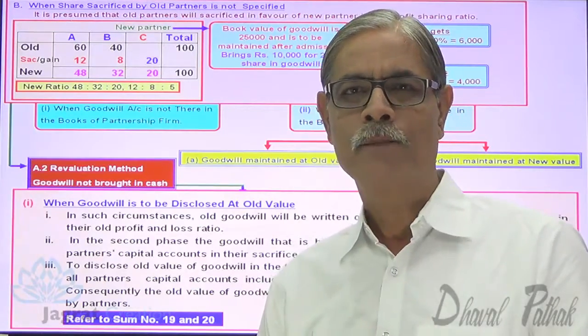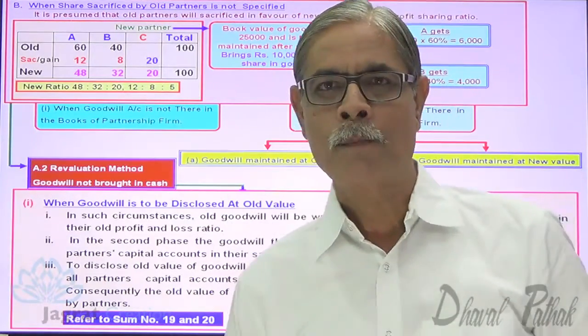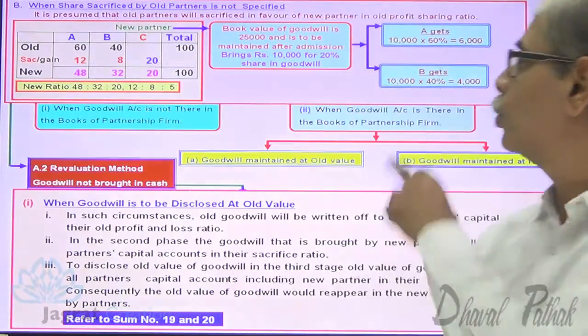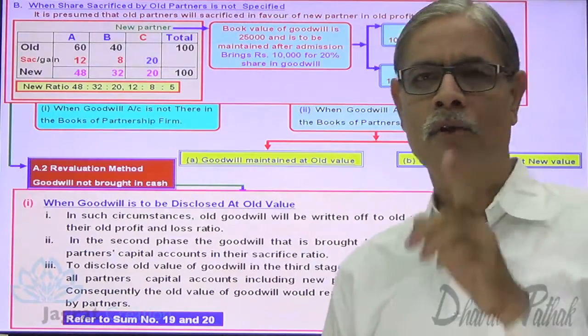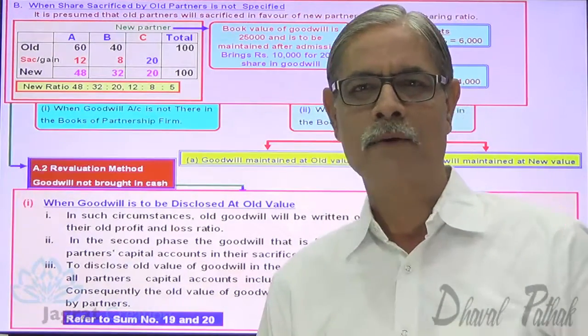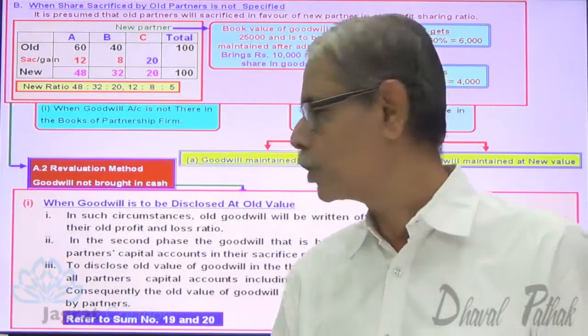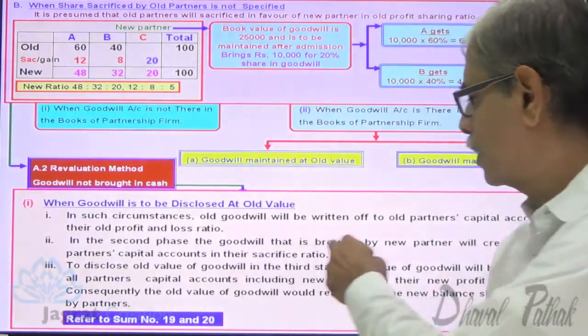So what's the entry that we have studied in this first option? Cash or bank account debit 10,000, to A's capital account credit 6,000, to B's capital account credit 4,000. So goodwill brought in cash is distributed among sacrificing partners in the ratio of sacrifice. This second step is considered.